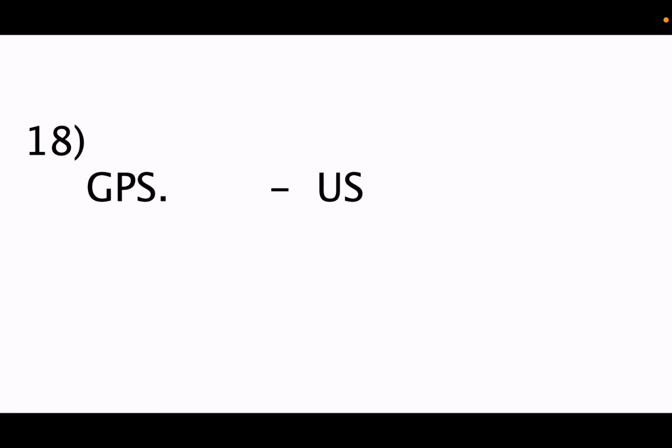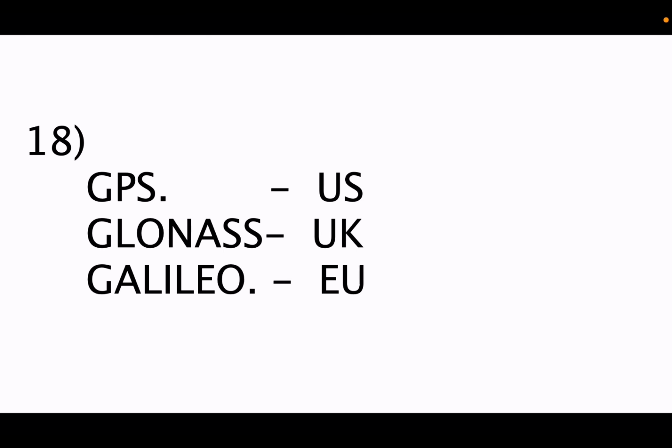Now 18th question, match the following. These are the satellite navigation systems, and these are the countries which own them. GPS is owned by US. GLONASS is owned by UK. Galileo is owned by EU. NAVIC is owned by India. So here the GPS system, that is Global Positioning System, is owned by US. This is correct. Now next is GLONASS.